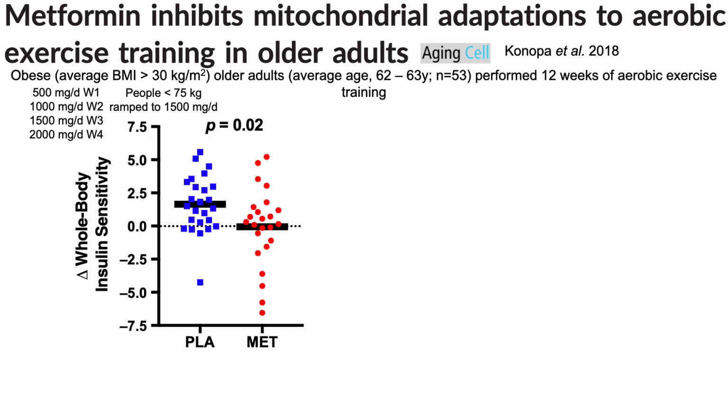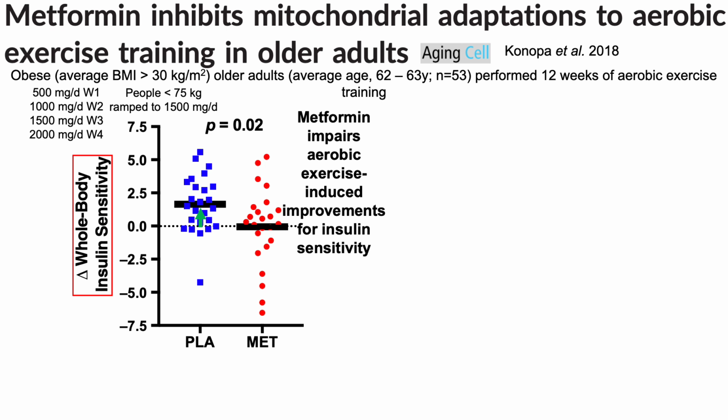So first, in terms of improvements for whole body insulin sensitivity as a result of the 12-week aerobic exercise training program, we can see that people in the placebo group improved their whole body insulin sensitivity significantly more than the metformin-treated group. So this data suggests that metformin impairs aerobic exercise-induced improvements in insulin sensitivity.